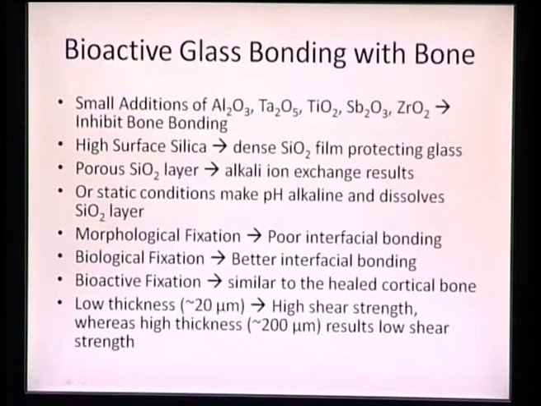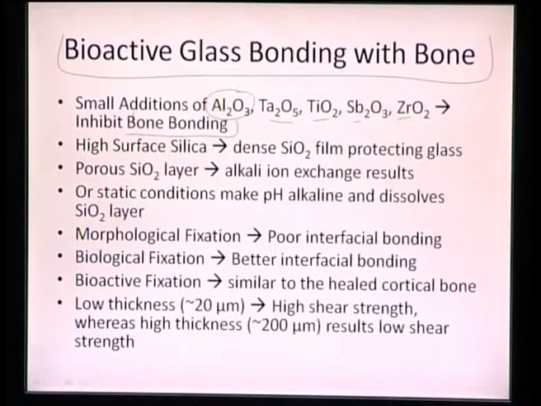And again, the bioactive glass can bond with bone, but it has been observed that small additions of alumina, even less than 3%, or tantalum oxide, titanium oxide, antimony oxide and zirconia inhibit bone bonding. Even small additions of them serve as such strong oxides that it doesn't lead to bone bonding, because there is no more silica available on the surface, and it doesn't lead to bonding with the nearby tissues.